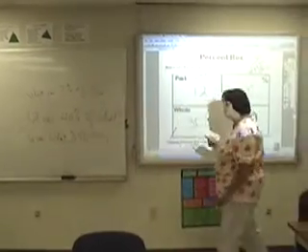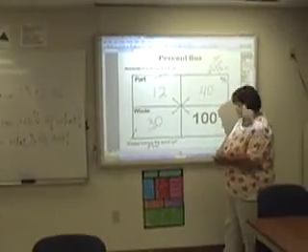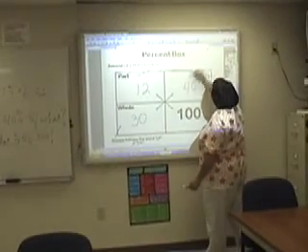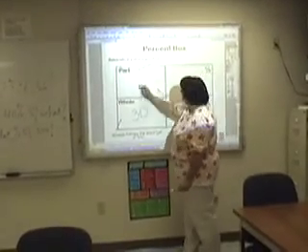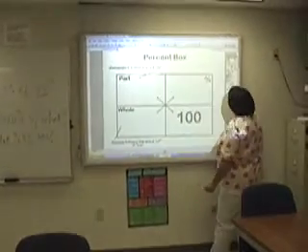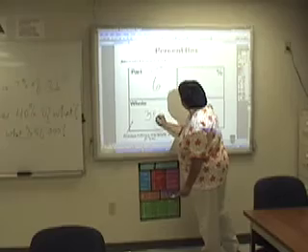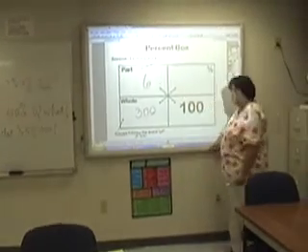Where do I put what here? You put 6 in the part and 300 in the whole. I put 6 in the part and 300 in the whole. Very good. Now what do I do?